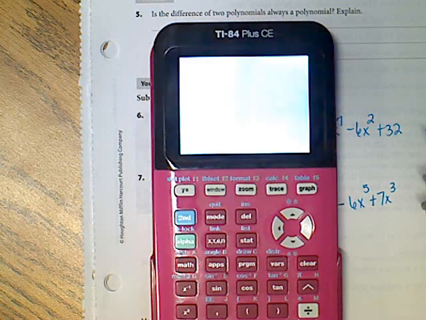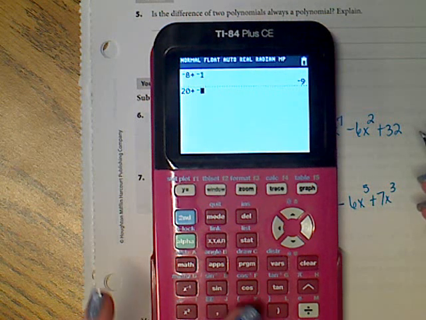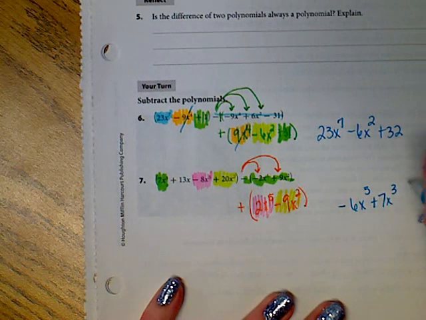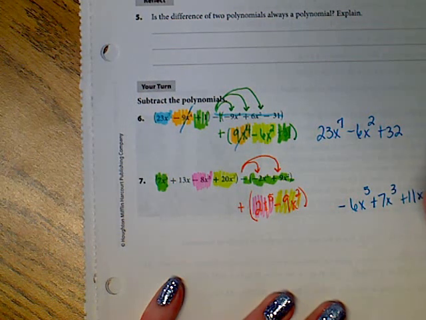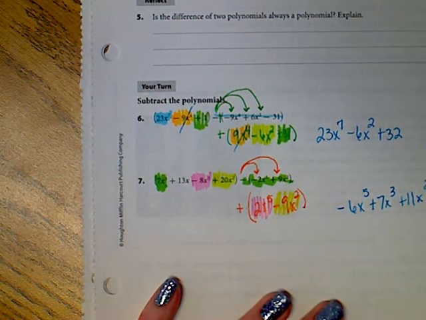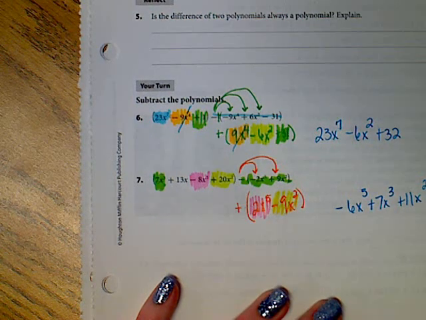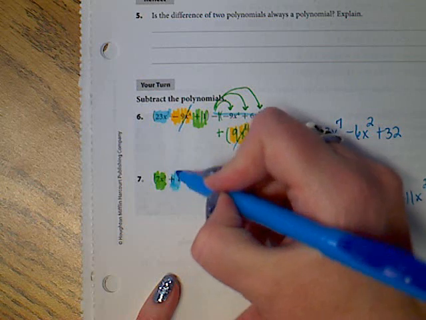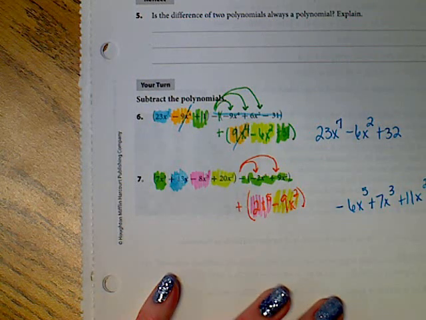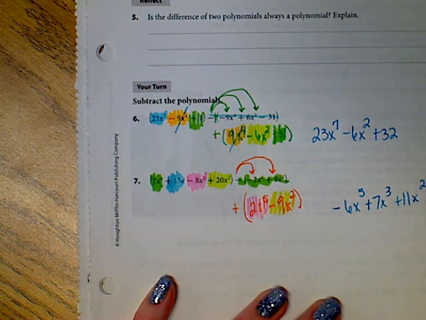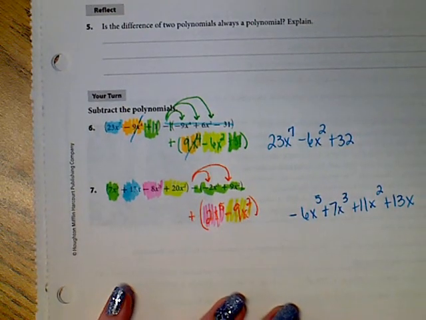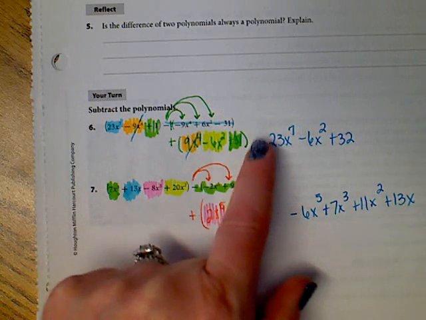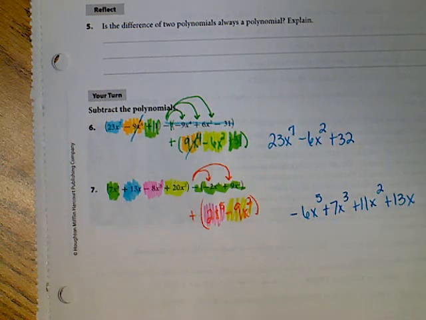You type 20 plus negative 9, and we get 11x squared. And then you notice the last one we have there all by itself would be 13x. It has no other friends, so I write it down. That is adding and subtracting polynomials. Adding, combine your like terms. Subtraction, distribute the negative, change it to addition.